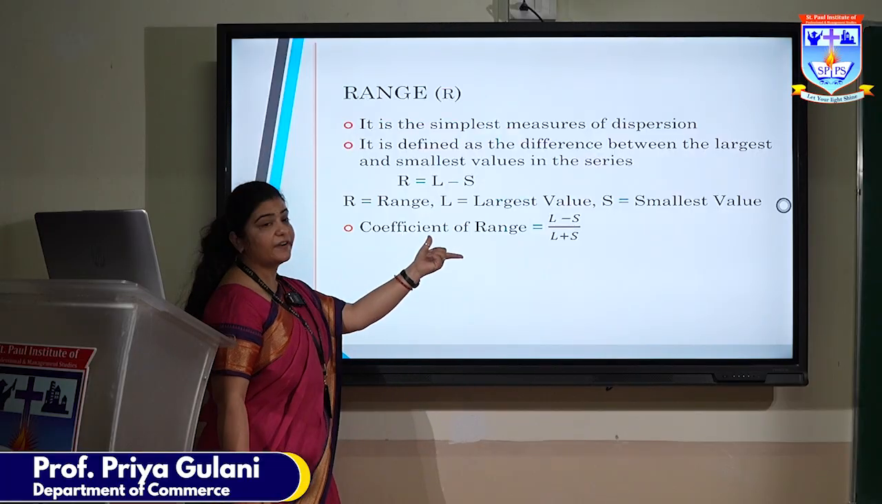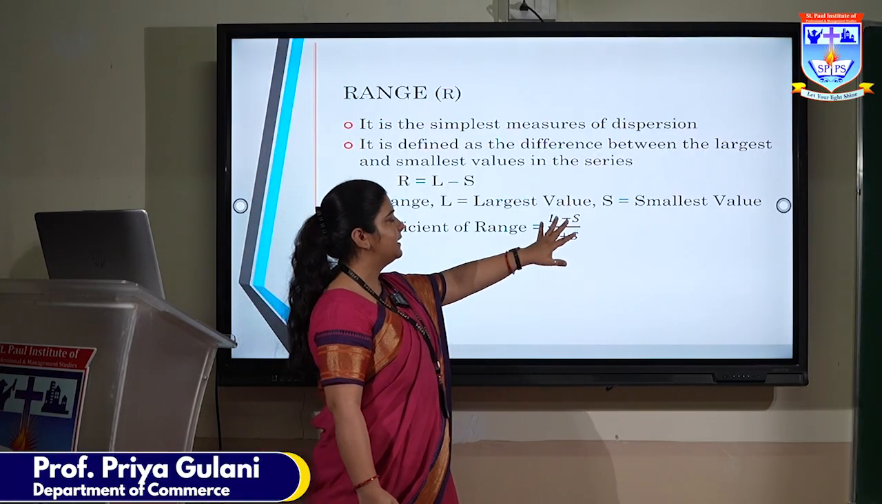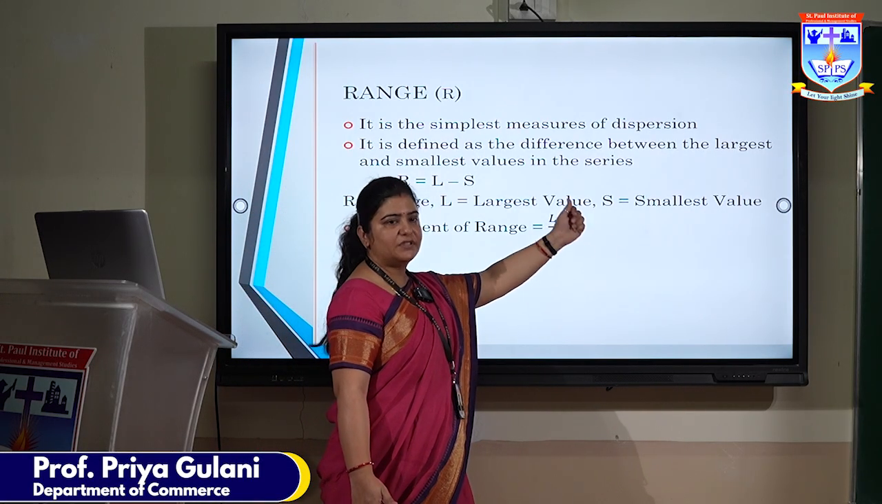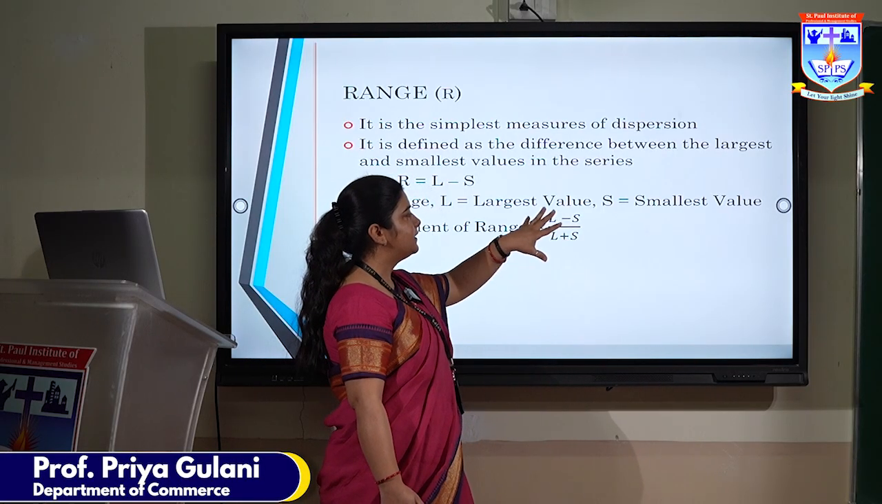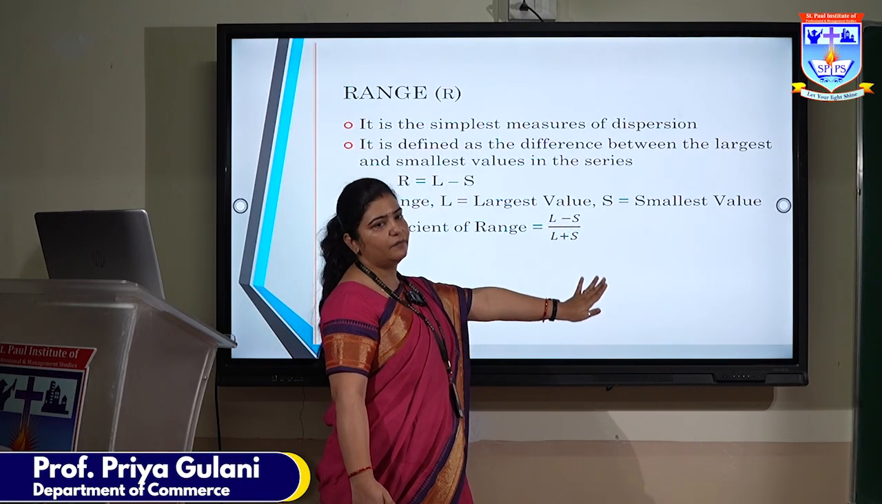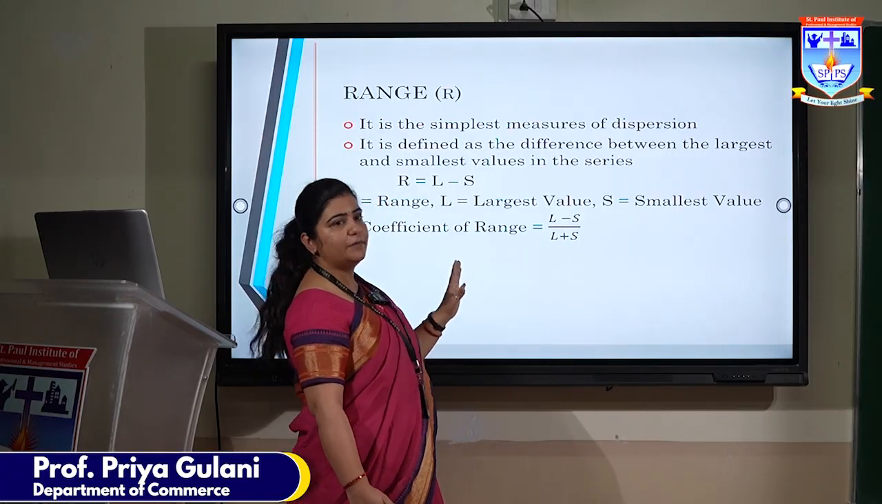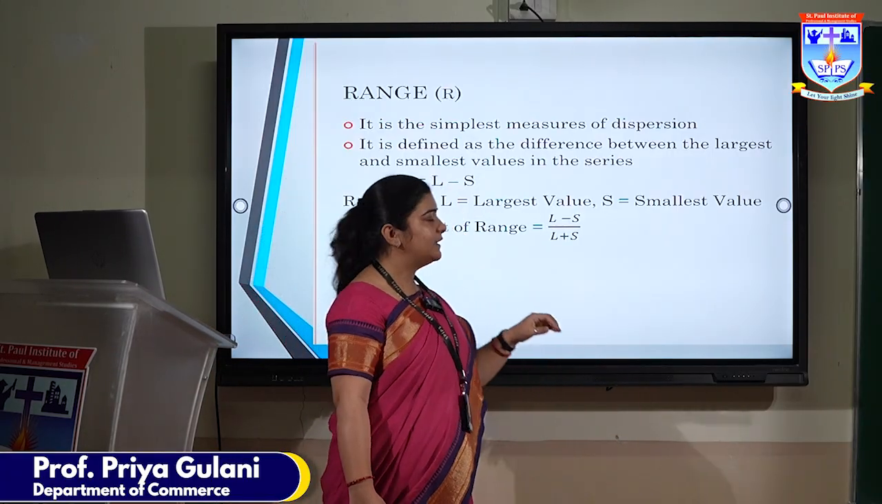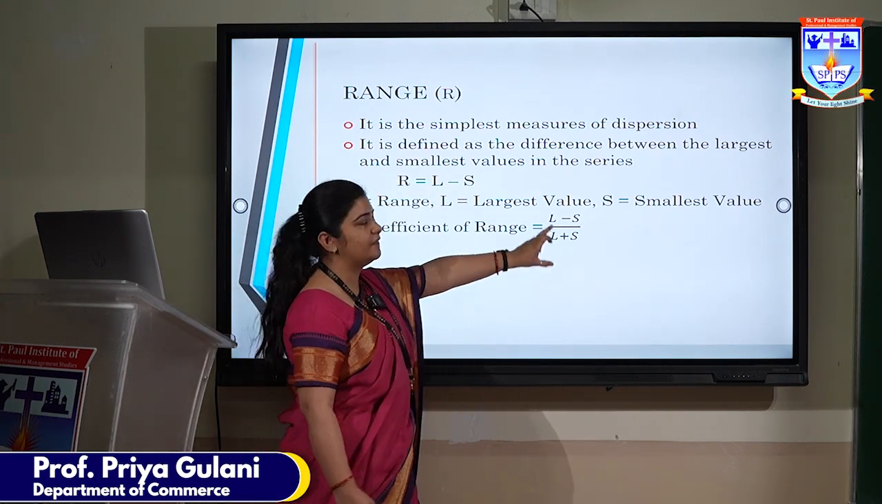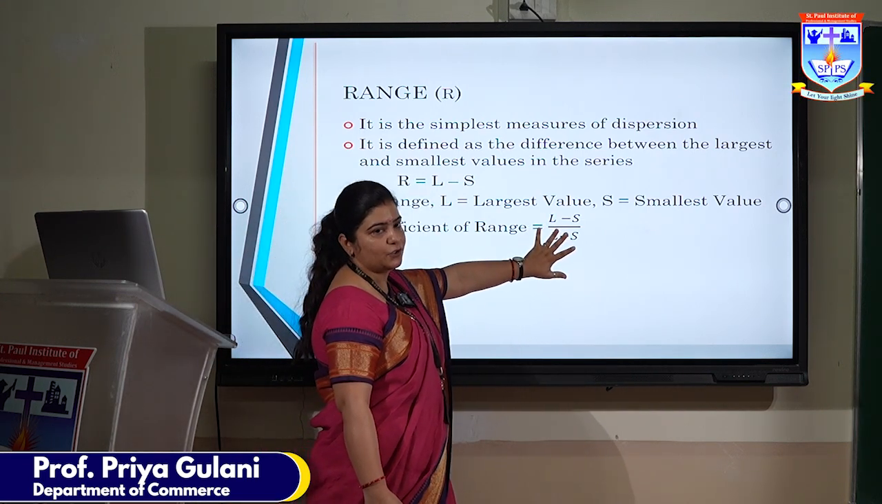So the coefficient of range will be calculated like this. The smallest value will be subtracted from the largest value and it will be divided by the addition of both the values. In this way, we will be able to calculate the absolute measure of dispersion as well as the relative measure. It is going to be in the form of a ratio.